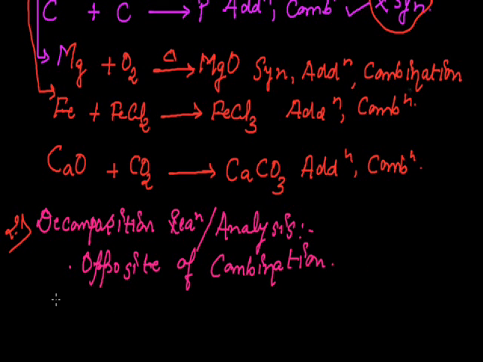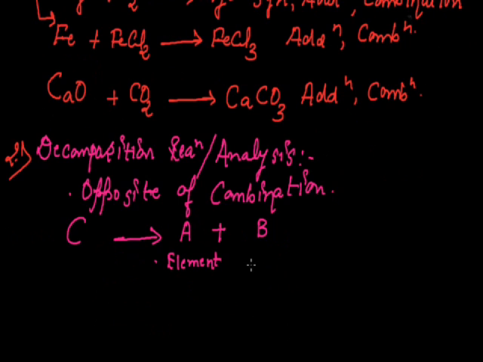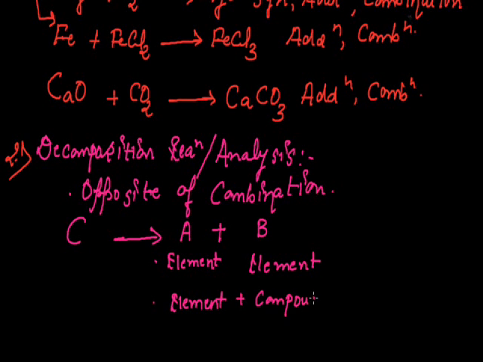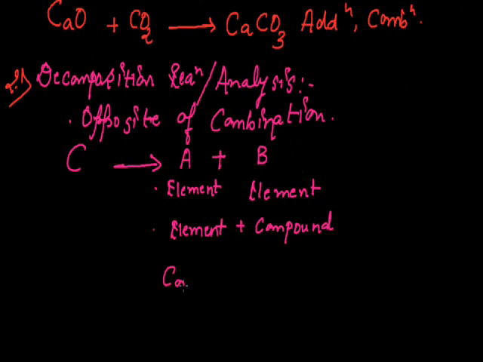Suppose we have a substance C. This substance C breaks to form two new substances, that is A plus B. A and B both can be elements, or element plus compound, or both compound plus compound.